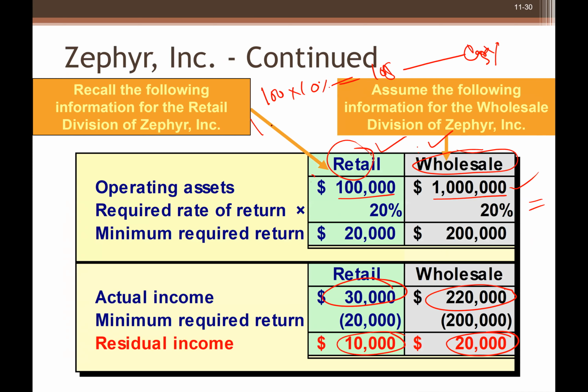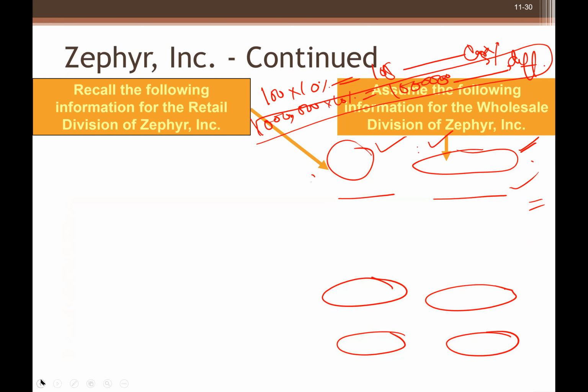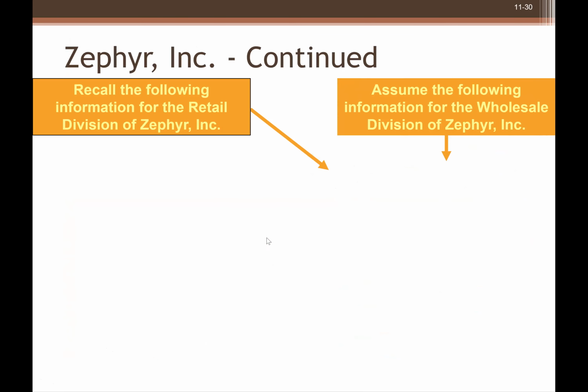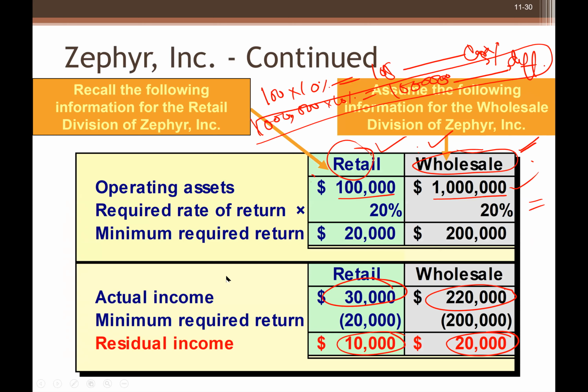But earning 10% from $1 million, which is 100,000, is a really difficult and challenging job. If somebody did that, it means he is a really capable manager. So one big drawback of residual income is that for comparison of different sizes, we cannot compare based on residual income, right?